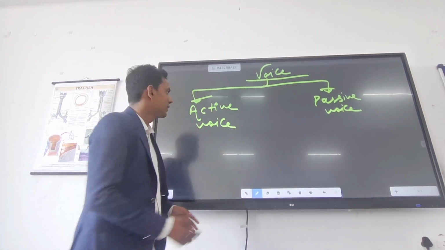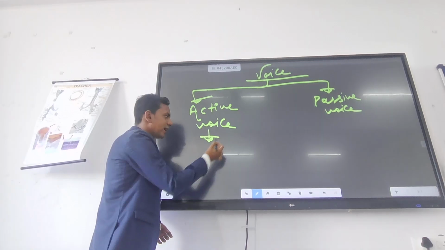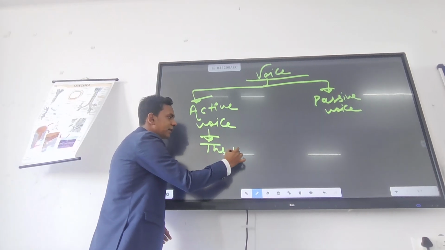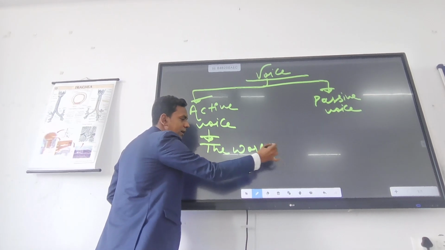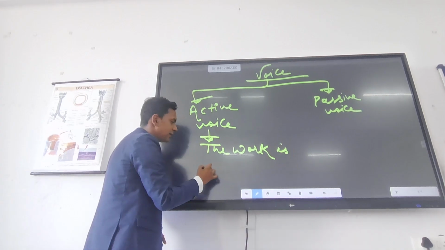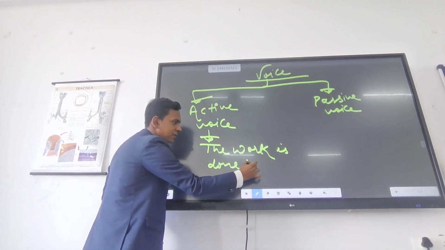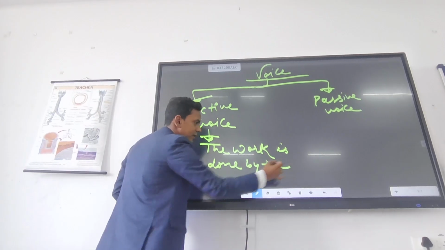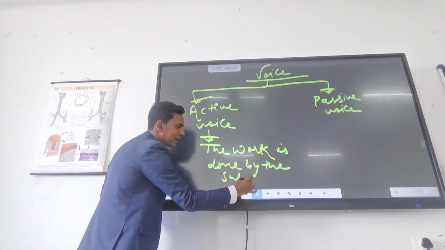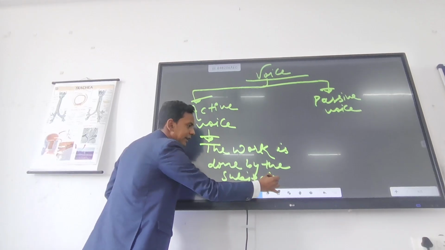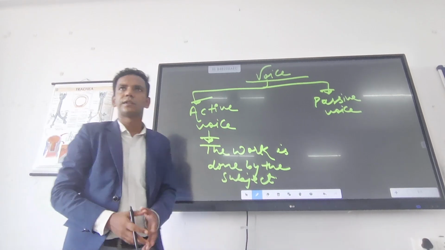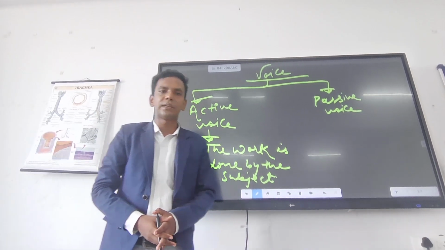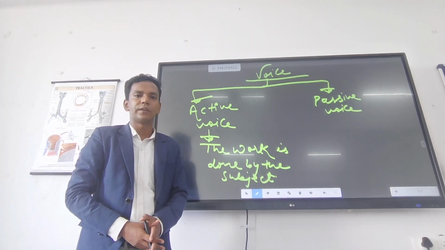Now, active voice means here the work is done by the subject. Whenever the work is done by the subject, it is called active voice.